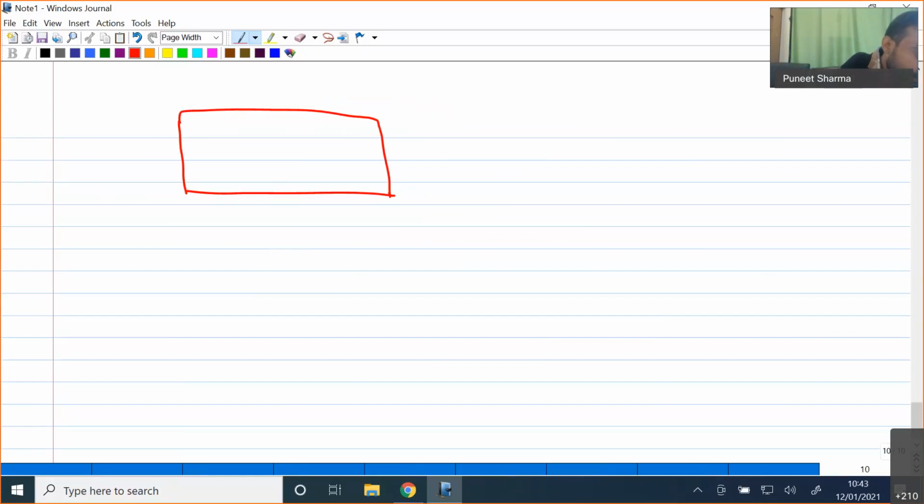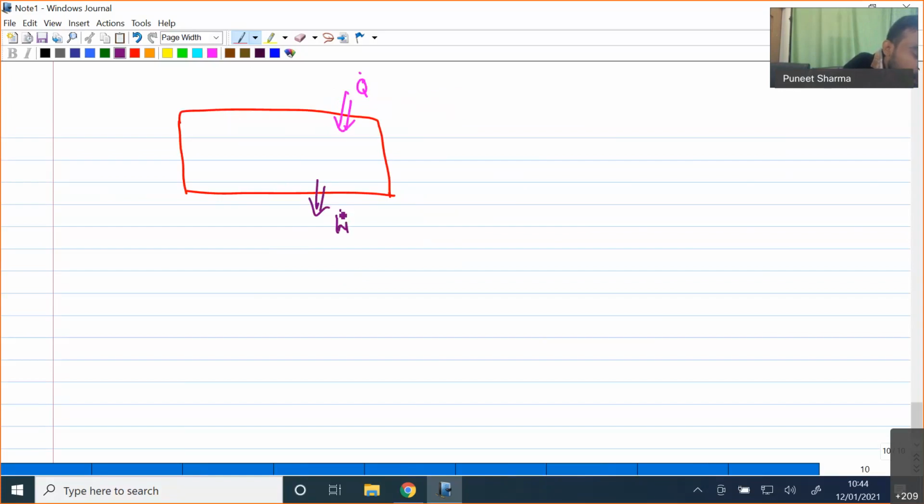Now let us consider this. We have a control volume, and in this control volume I am adding a certain amount of heat at the rate of Q dot, and I am having some work interaction at the rate of W dot.